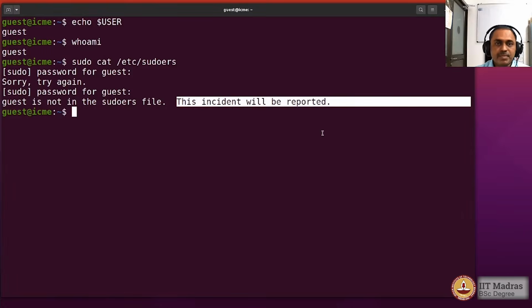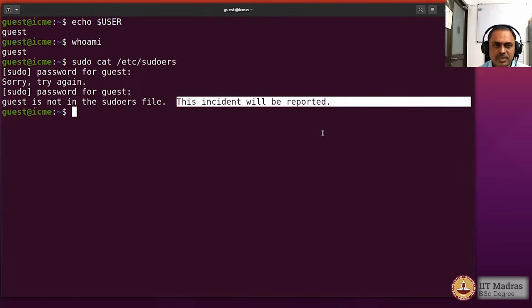So what does it mean? It means that the administrator can find out that a regular user tried to gain super user privileges and failed. On a server that belongs to someone else, this could be a problem, but if it is on your own machine, there is nothing to worry about. Let us check how one finds out whether such a failure has happened.